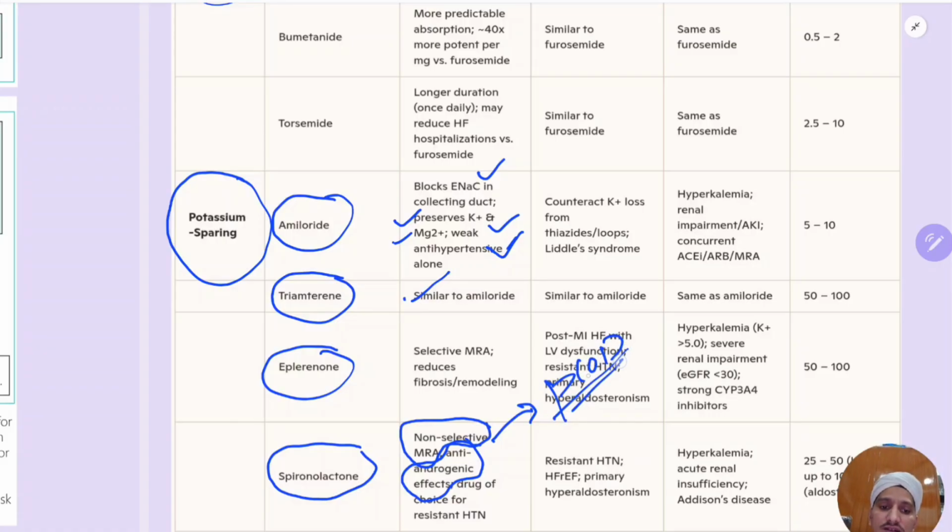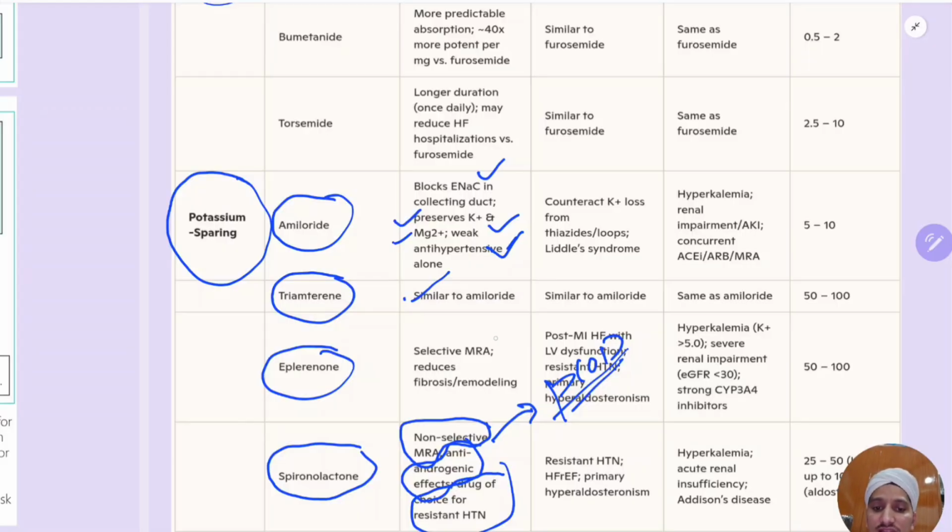So wherever there are excessive androgens, there also it is used in low doses. And because of this anti-androgenic effect, it has a side effect of gynecomastia. That's one important point we should remember in males. So it has anti-androgenic side effects and it is a non-selective aldosterone antagonist. It is a drug of choice for resistant hypertension.